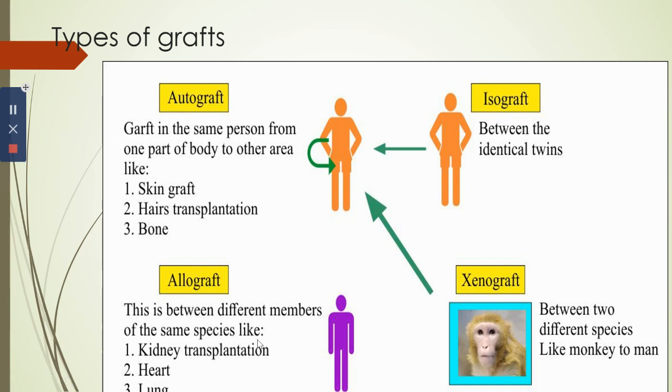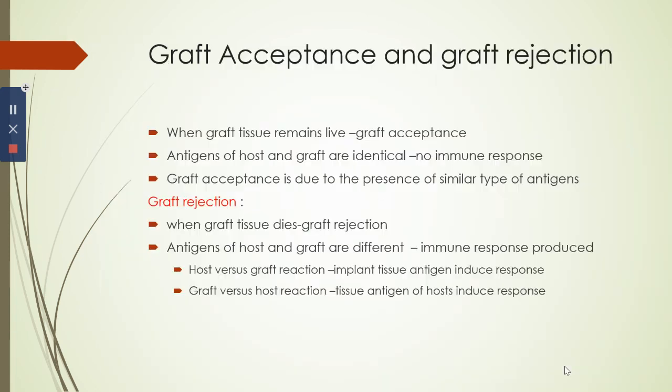Here, the antigens will be different. Hence, the immune response will be elicited and the graft can get rejected. In xenograft, it is the transfer of tissues between two different species like monkey to man, pig to man, etc. Here the histocompatibility antigens will be different, so the graft can get rejected in this case.